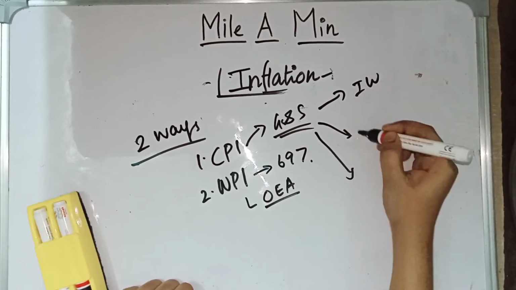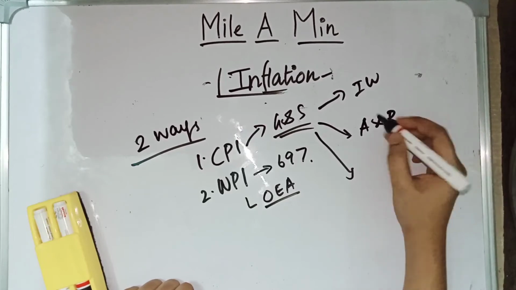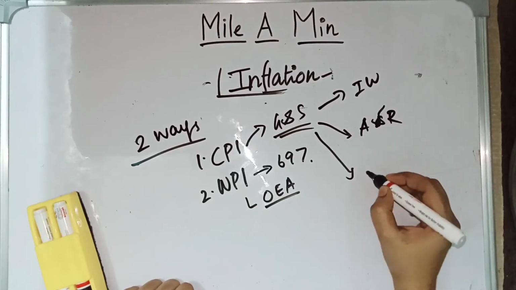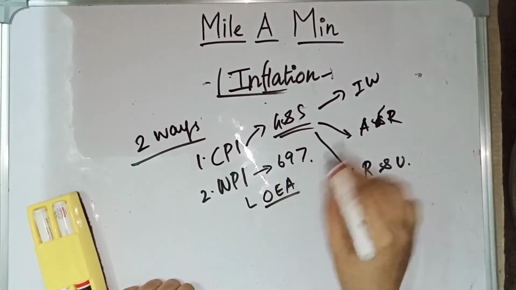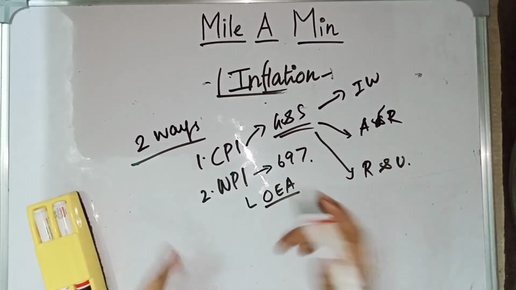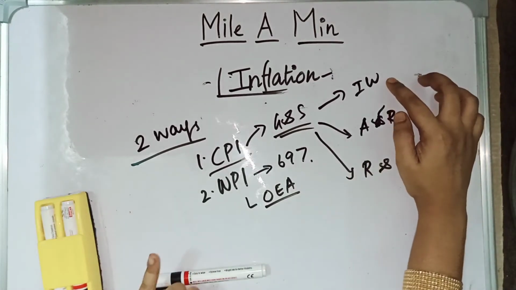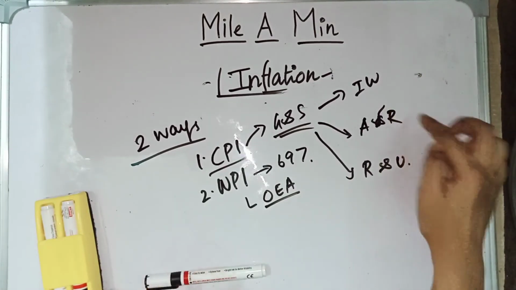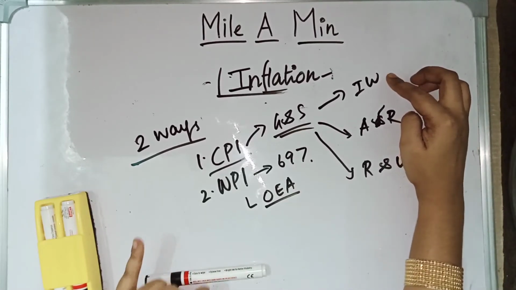These are the three divisions in CPI: CPI for industrial workers, CPI for agriculture or rural, and CPI for rural and urban combined. CPI for industrial workers is calculated by the Labour Bureau.